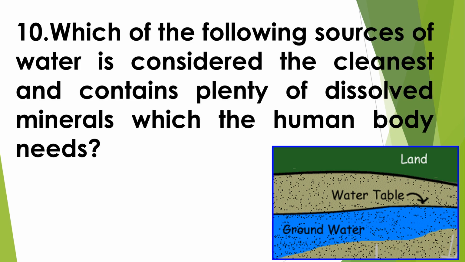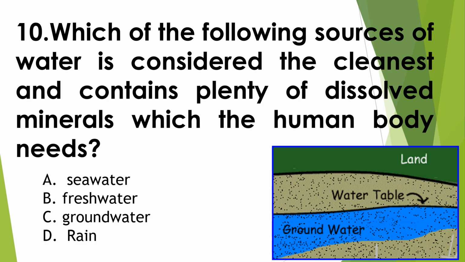Which of the following sources of water is considered the cleanest and contains plenty of dissolved minerals which the human body needs? A. Seawater. B. Fresh water. C. Groundwater. D. Rain. It contains minerals. The answer is letter C.